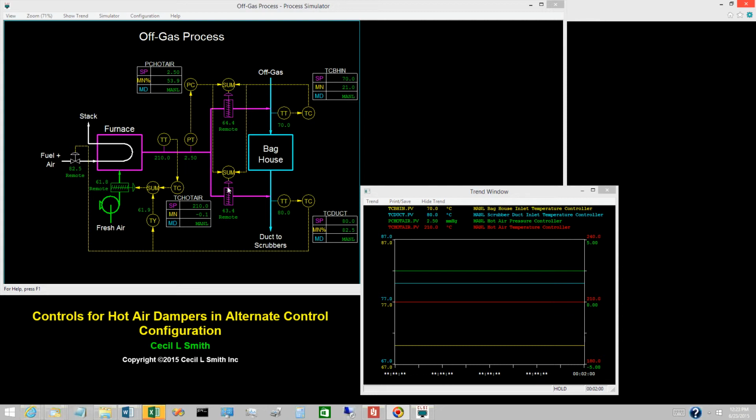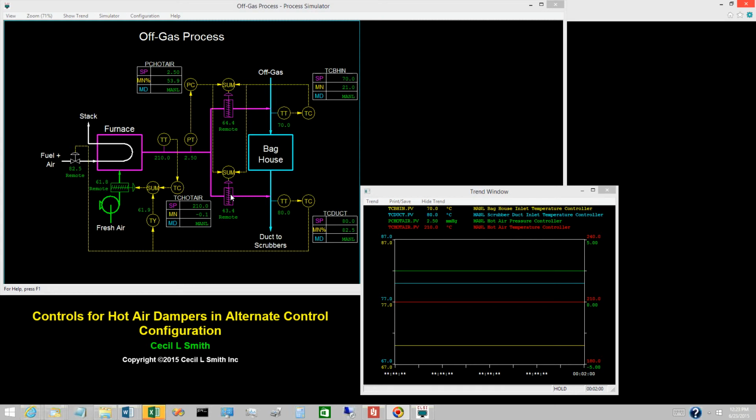A positive difference means the hot air damper to baghouse inlet is more open than the hot air damper to scrubber duct inlet. A negative difference means the hot air damper to baghouse inlet is less open than the hot air damper to scrubber duct inlet. Suppose the baghouse inlet temperature increases. The controller must decrease its output. To maintain the same average opening, decreasing the difference requires that the hot air damper to baghouse inlet must close and the hot air damper to scrubber duct inlet must open.